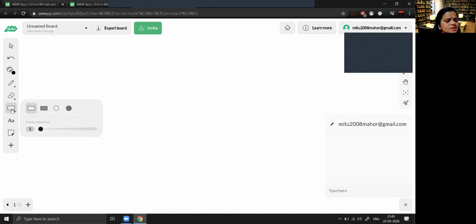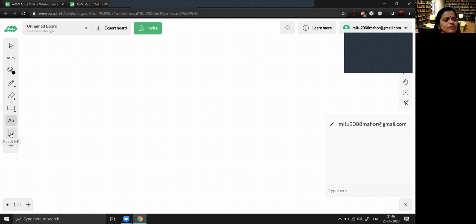Again, the next icon is to insert the shapes. If you want to insert the rectangle, unfilled rectangle, you can select it. If you want to insert a filled rectangle, unfilled circle or filled circle, you can choose as per your requirement. Again, stroke thickness means if you want to change the border thickness, you can change the position of this black dot. This is to insert the text.